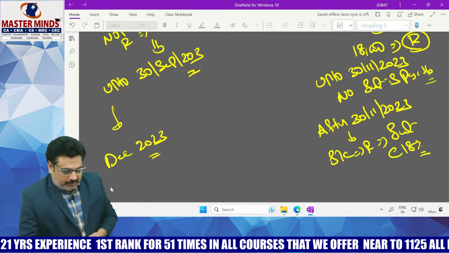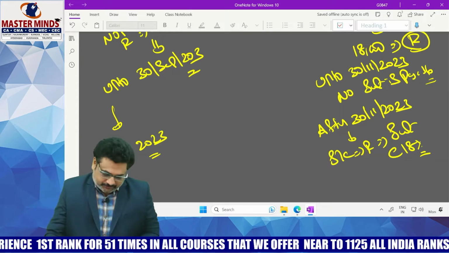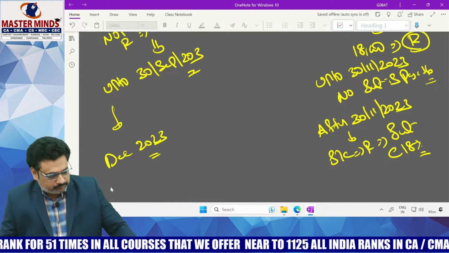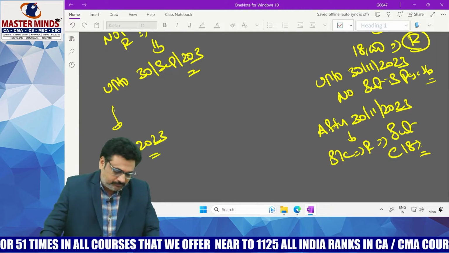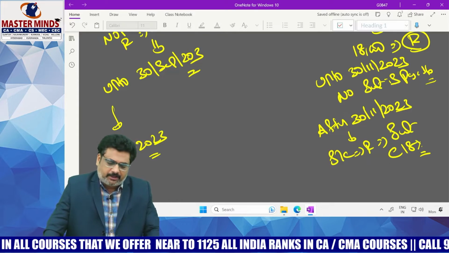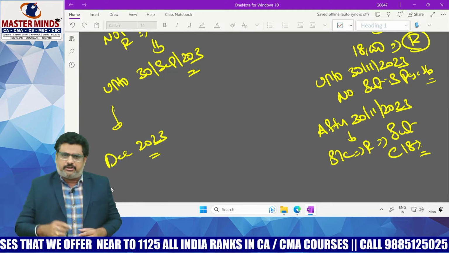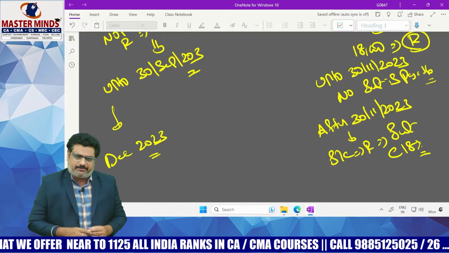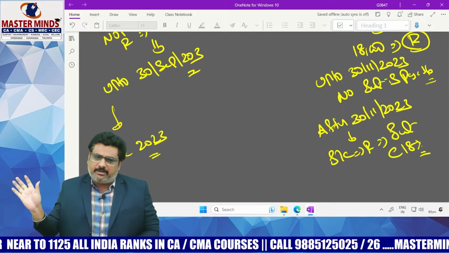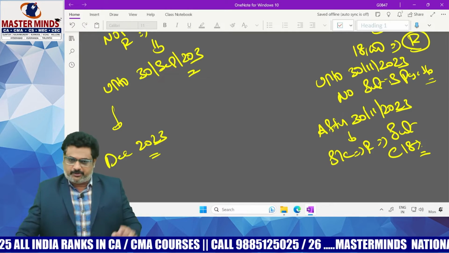Yes, whatever ITC was previously reversed, this 18,000 may be re-availed by the recipient, and the time limitation that was prescribed under section 16 subsection 4 will not be applicable here. At any time he can take the ITC. That is the point we need to remember with respect to this amendment. Okay.